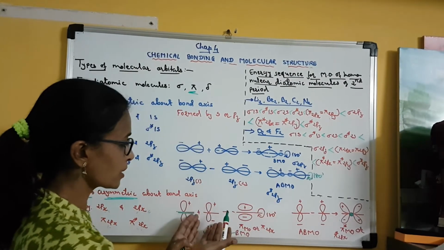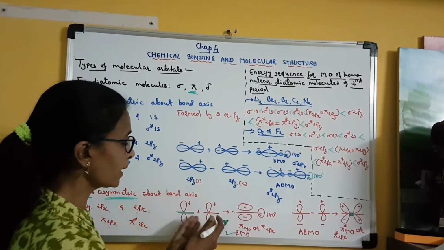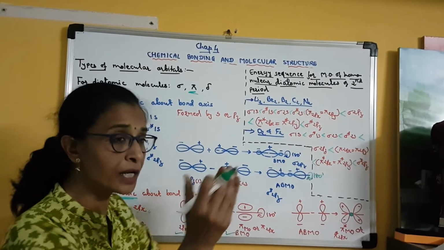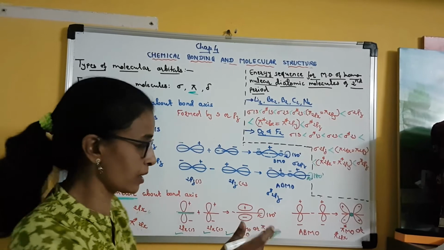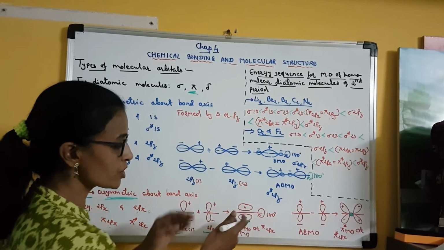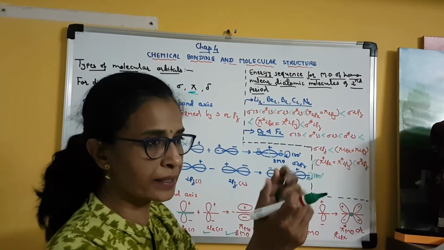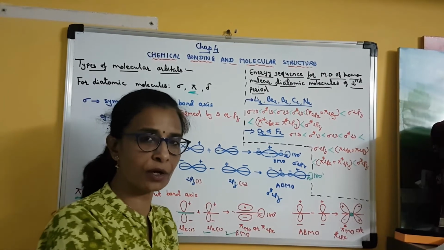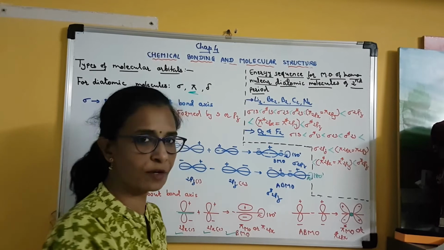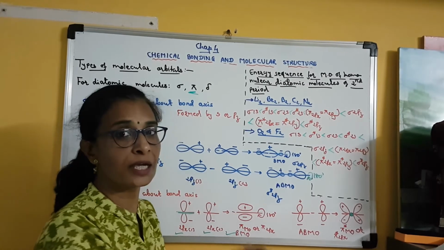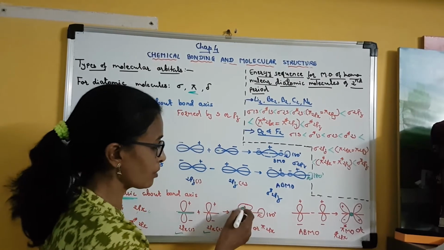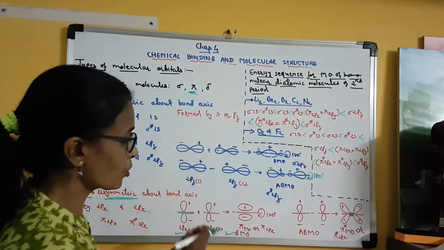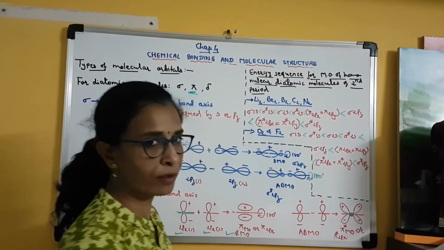But if it is a constructive interference, then the two electron wave functions reinforce, they strengthen each other, and that is how the positive and negative lobes combine, they mix up. Clear? Above and below the internuclear or bond axis, two lobes are formed, and the electron density is maximum here. The electron can be present in the upper or the lower lobe also. Clear? So this is about bonding and anti-bonding molecular orbitals.